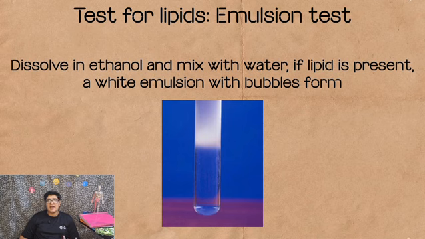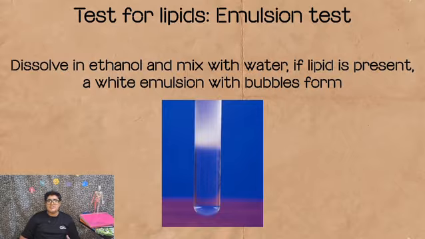Next is the test for lipids, which is known as the emulsion test. So we dissolve it in ethanol, which is alcohol, and then we mix it with water. If a white cloudy emulsion or bubbles form, this means that lipid or oil is present. But if there is no emulsion, there is no lipid.